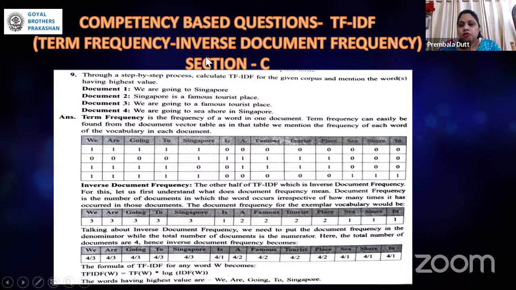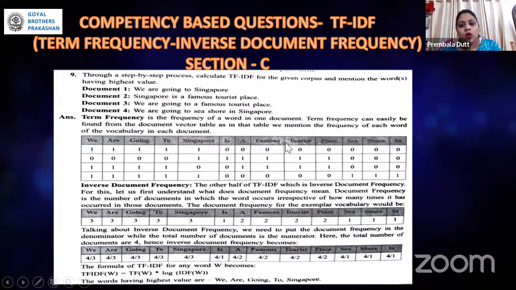What you suggest to your students: make a complete table like this. Write all the words which they may encounter here, like we are going to Singapore, is a famous tourist place, seashore, in which there is no repetition at all. You could see the words are being used, but repeated words are not there. For example, we is here, so we are using it only once.